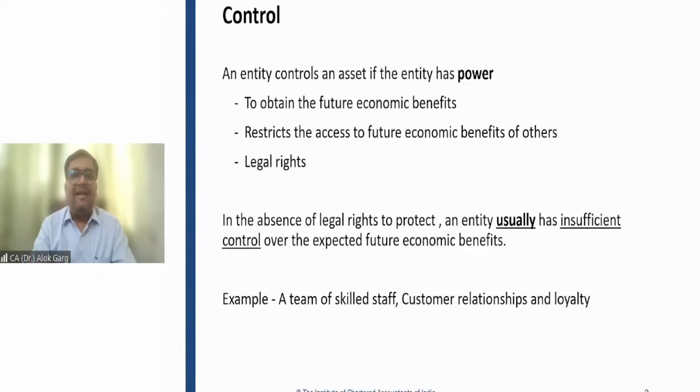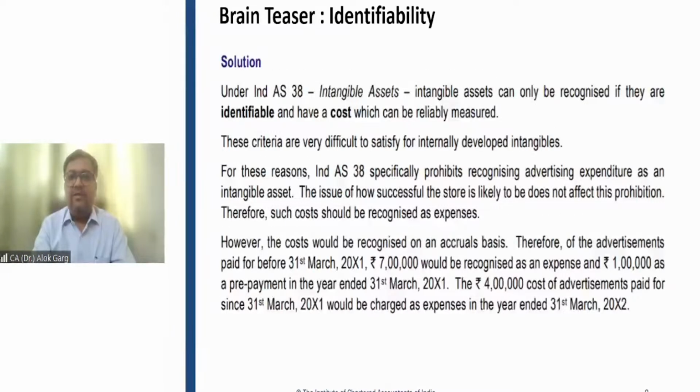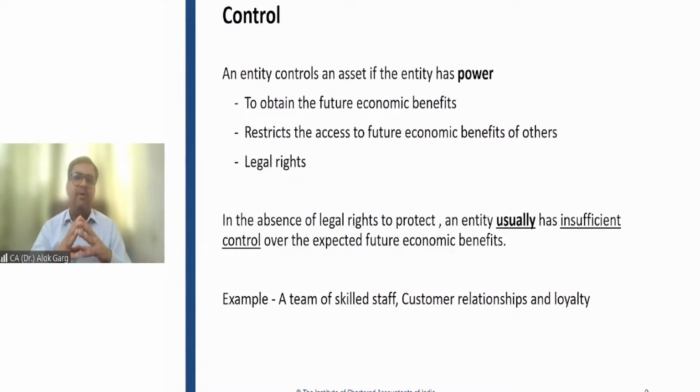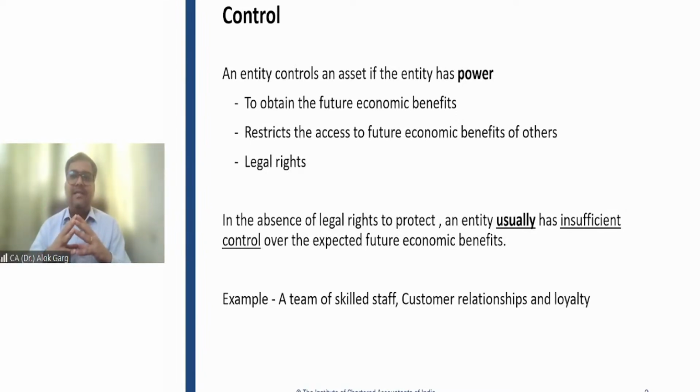Friends, for recognizing any intangible asset, there are three important aspects. Number one is identifiability, which we have discussed. Identifiability means separability or arising out of contractual or legal right. Number two is control. An intangible asset is not something like a building, a flat or a house, where you can take possession. For an intangible asset you cannot take possession, so the control aspect becomes very important.